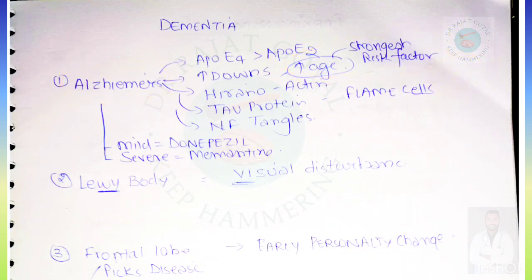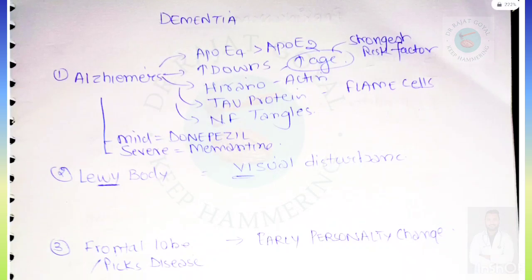In Alzheimer's, there will be tau proteins, flame cells, and neurofibrillary tangles, and also there will be amyloid. For mild cases of Alzheimer's, donepezil is given, and for severe cases, memantine is given.